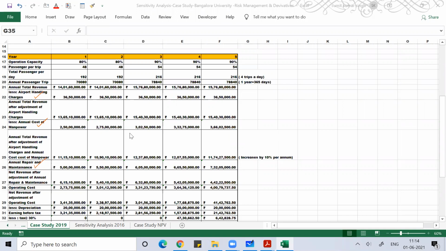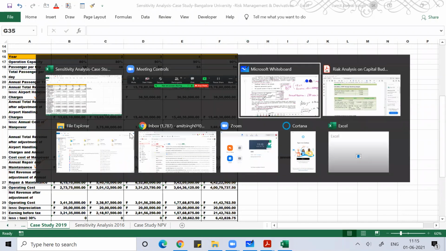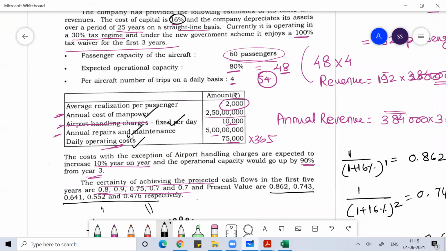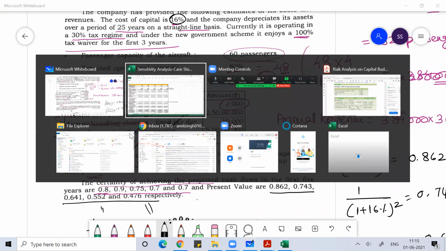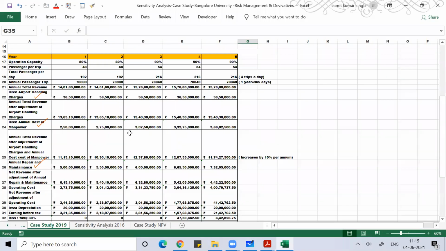So simple calculation, guys. Once I calculated how much revenue I'm expecting to receive, I deducted all the values of cost, except one cost called airport handling charge. All other costs are increasing 10% per year. That part I need to remember, and I need to deduct all the figures of cost so that ultimately I get the value of operating profit.